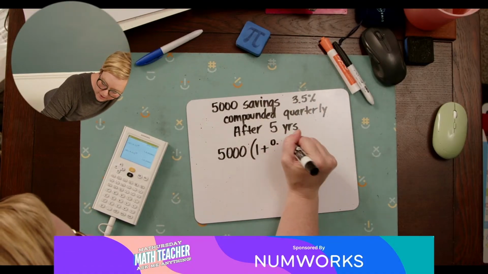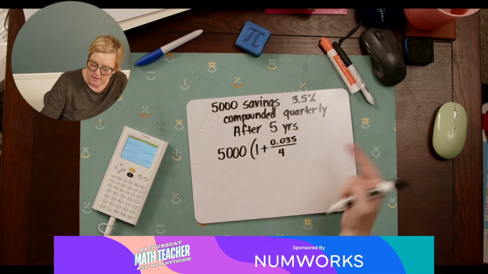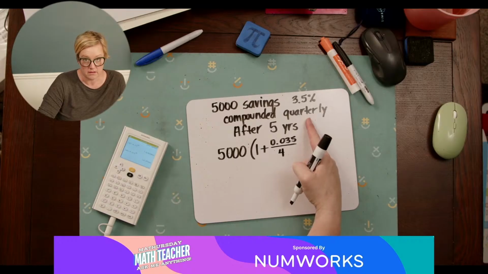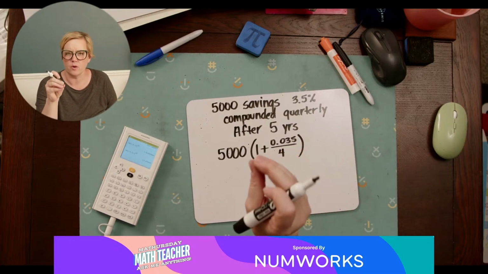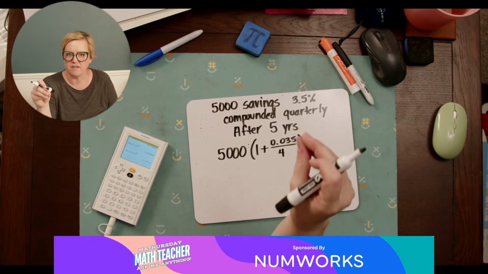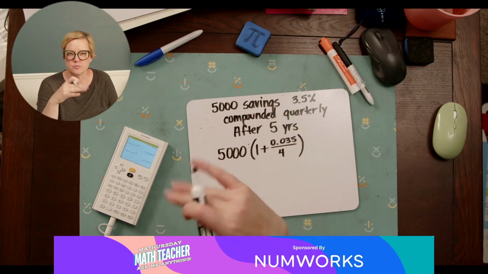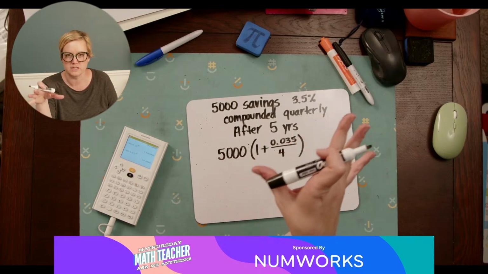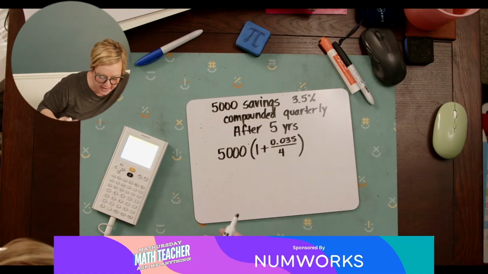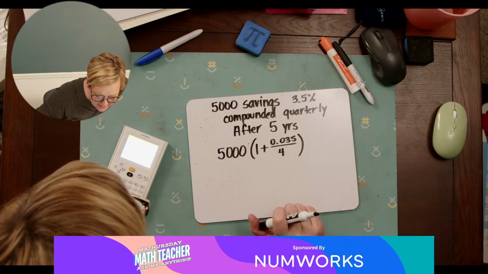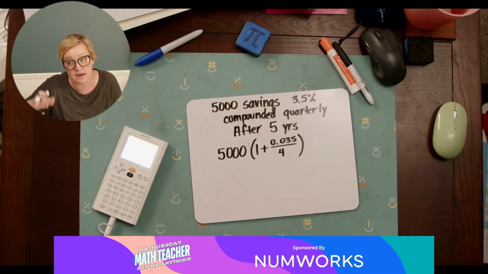So 0.035 over 4, because it's being compounded quarterly. I'm sorry, I may have misspoken before. It's not 3.5% every 4 times a year. It's 3.5% spread out over 4 times a year. So 0.035 divided by 4. That means that every quarter they put 0.9% interest in there. That's it. But it builds up.